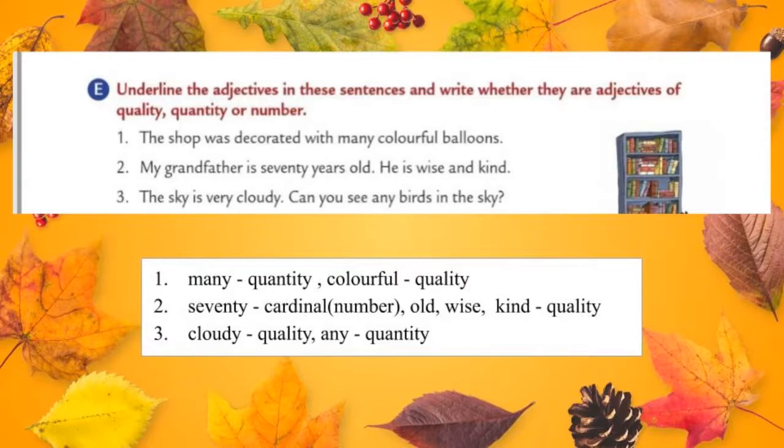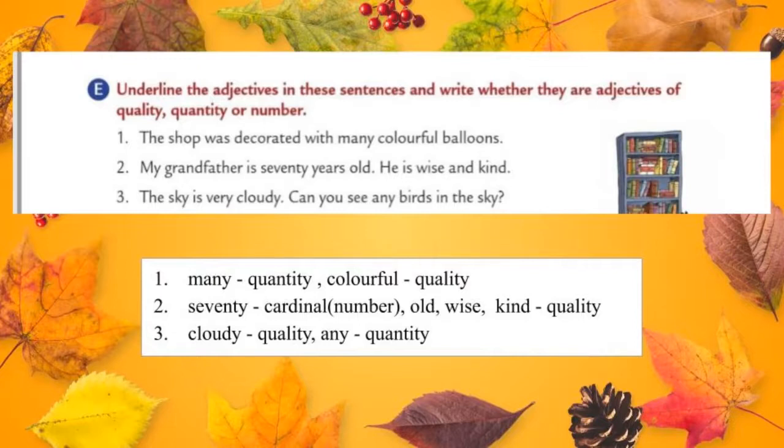Four adjectives. The adjective 70 comes under the category number. Especially it's a cardinal number. So underline the adjective 70 and write number. And next adjective is old. So underline the adjective old, and it comes under the category quality.